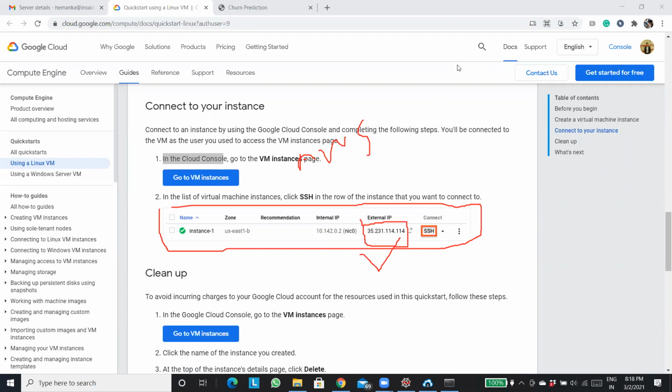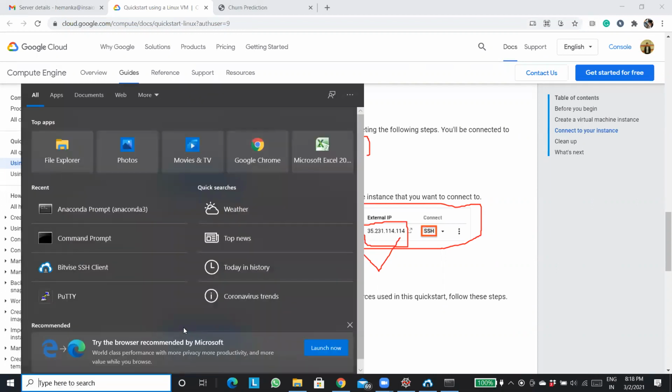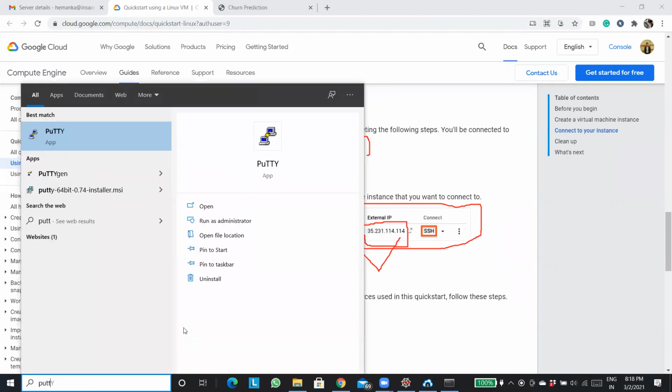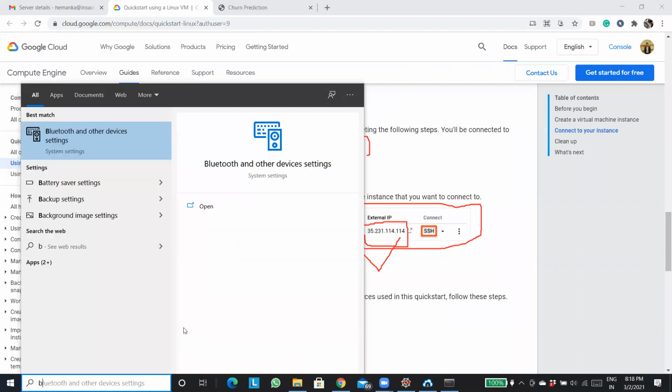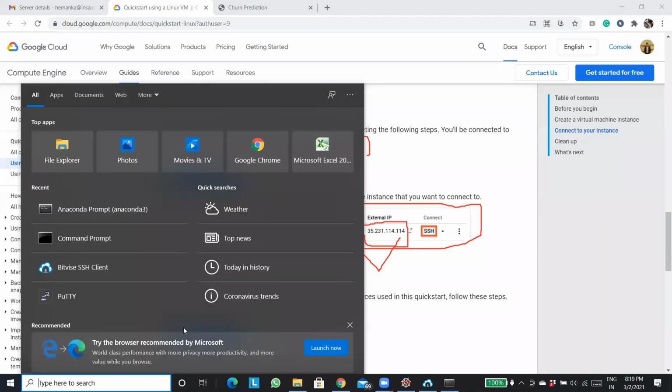Okay. Now let me open something known as Putty. How many of you know what Putty is? Yes. Great. So many of you already know, right? What is Putty, by the way?